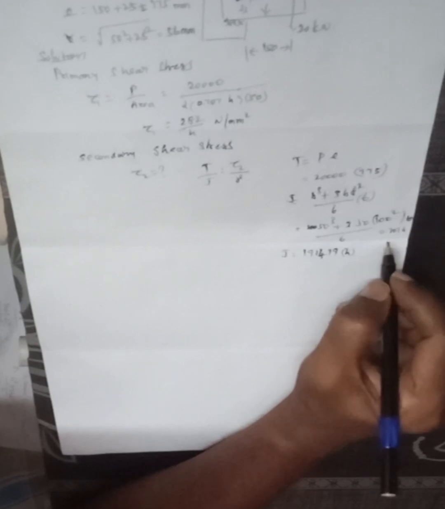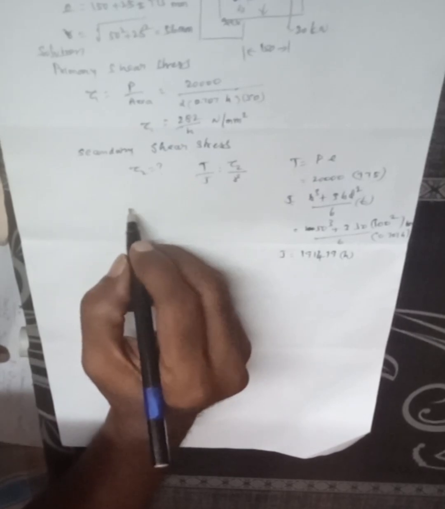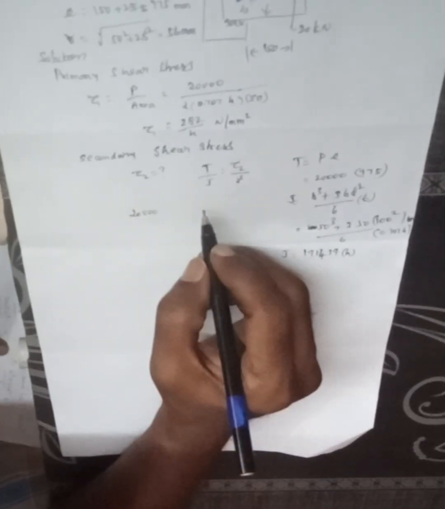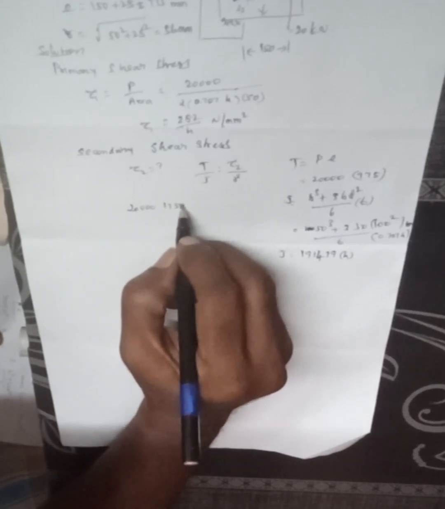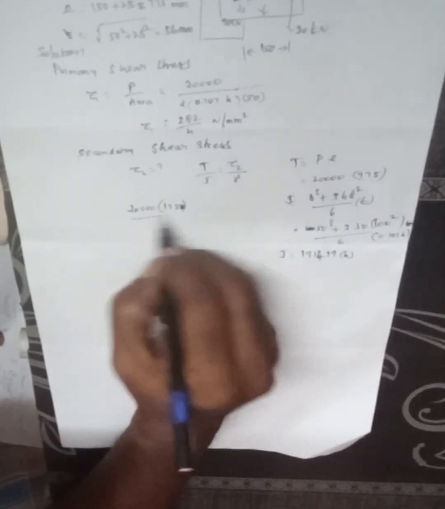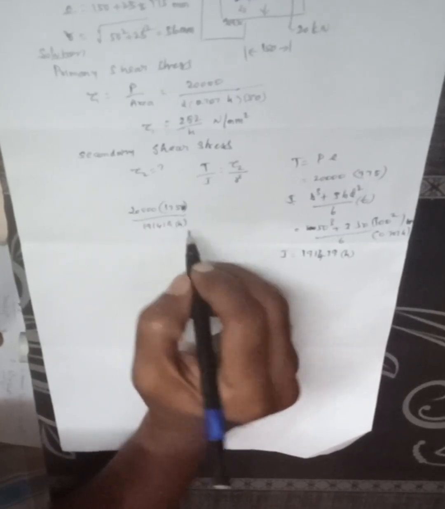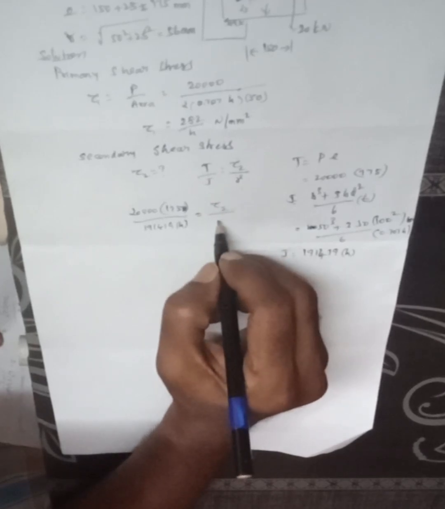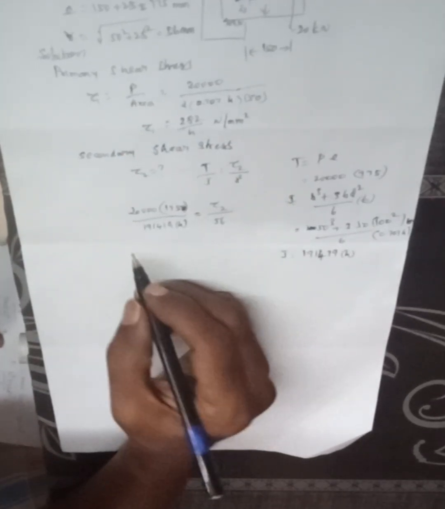So for this, 0.707 h. So putting the values, 20,000 into 175 divided by 19161479 h is equal to sigma 2 divided by 56, since R is 56.